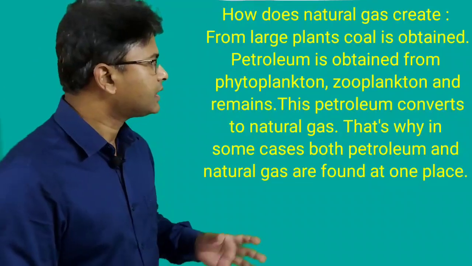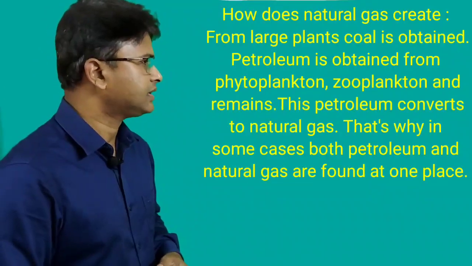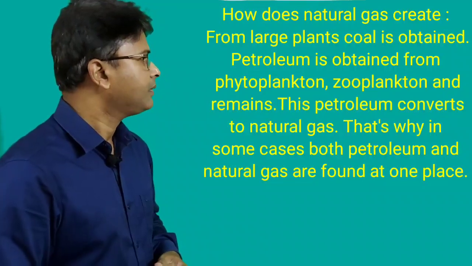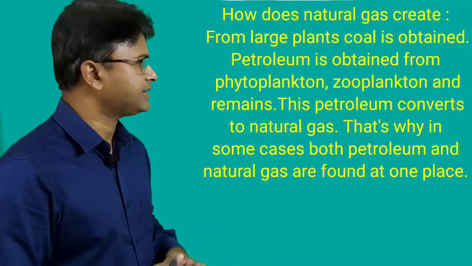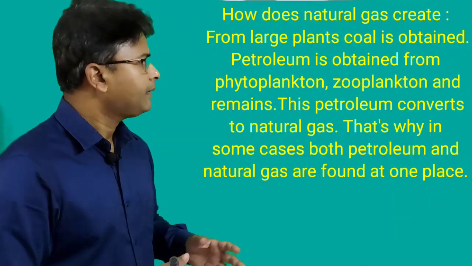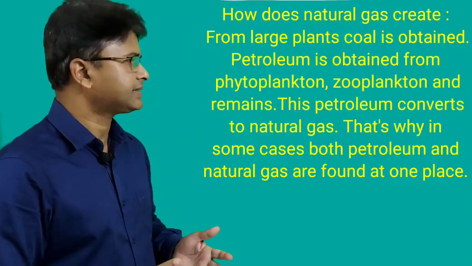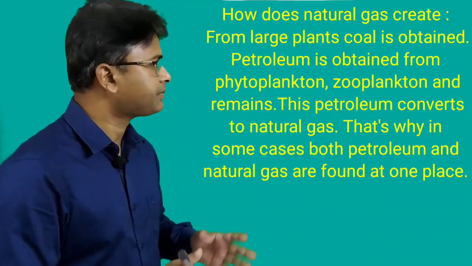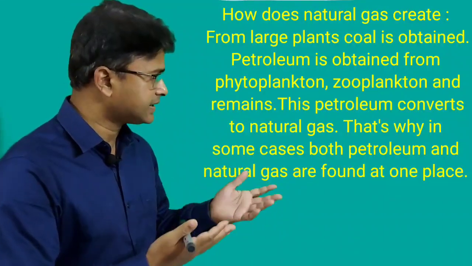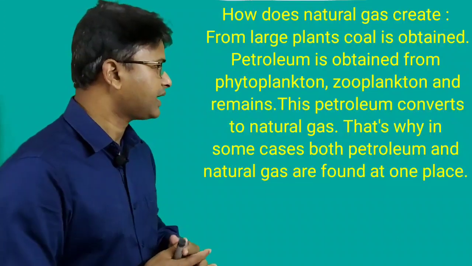Look at the board. From large plants, coal is obtained, petroleum is obtained from phytoplankton, zooplankton, and remains. This petroleum converts to natural gas. That's why in some cases both petroleum and natural gas are found at one place.